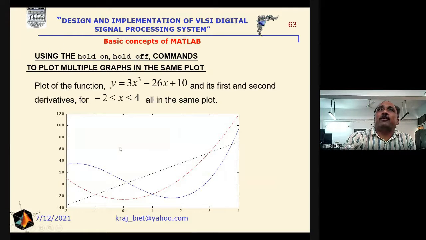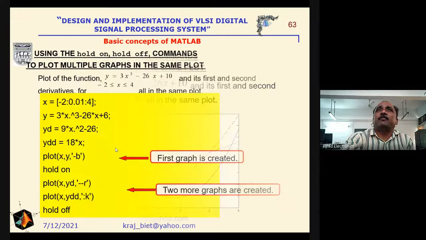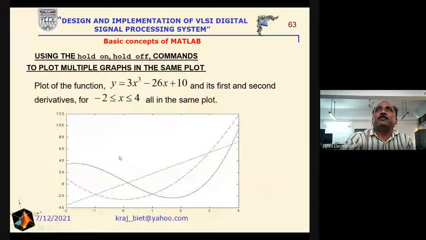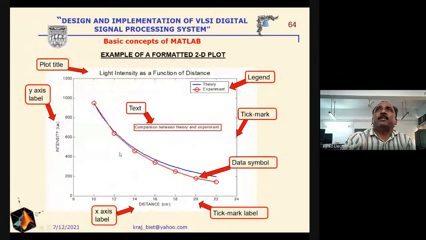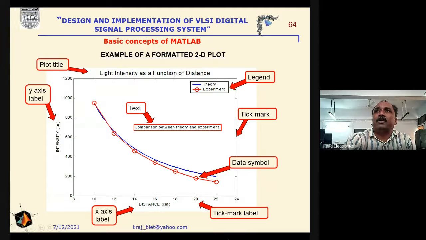We have seen that the same can be described here using the hold on and hold off command. And after these plots, if we are interested in editing the graph, then naturally we have to introduce the plot title, y label, x label, x-axis label, the tick mark on the x-axis, tick mark on the y-axis, and a comparison text that may be a movable text, and the legend in order to represent the different types of graphs here.